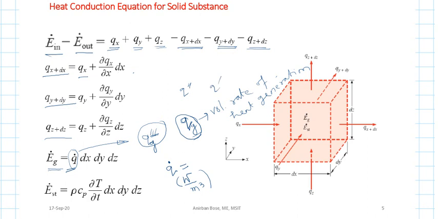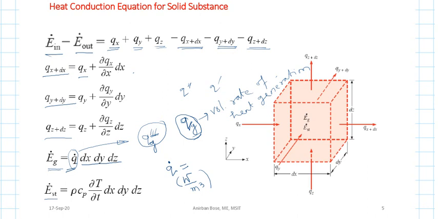So different kinds of symbols you may find in different books, and here in Incropera, remember, by Q dot they have represented per unit volume the rate of heat generation. If you multiply it by the volume of that small control volume, that is dx dy dz, it will be the rate of heat generated within the control volume.